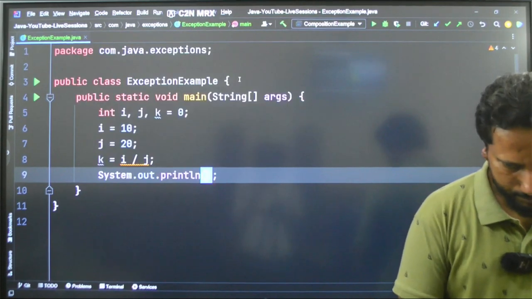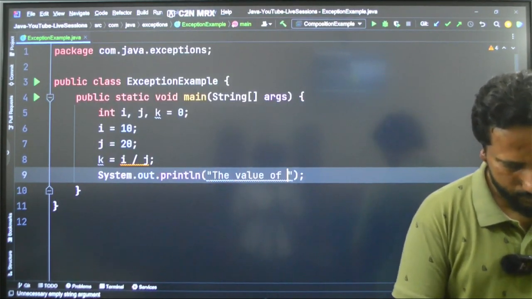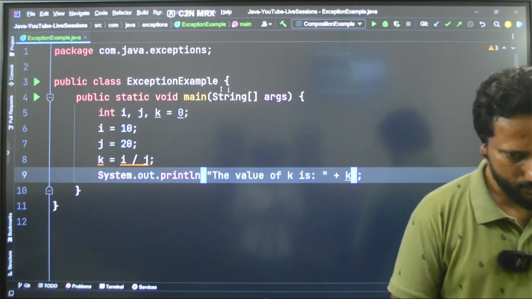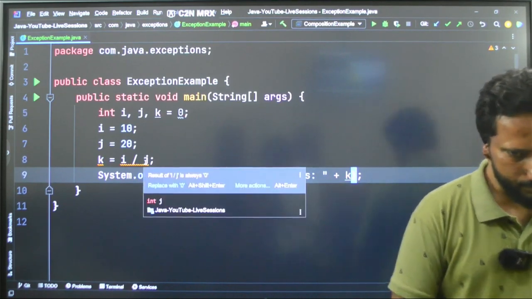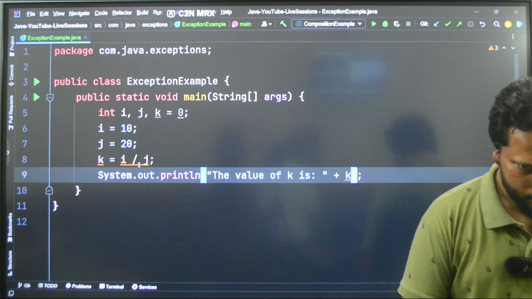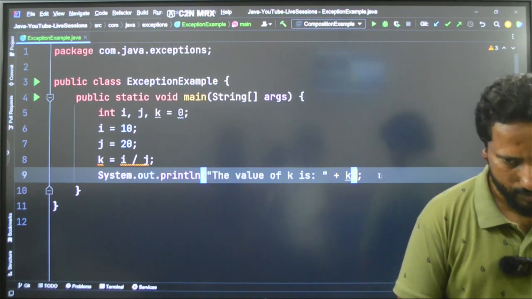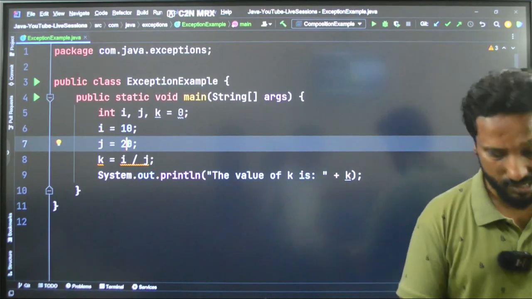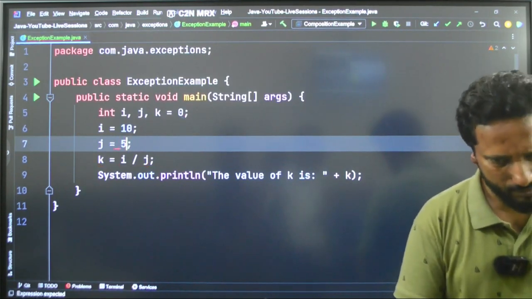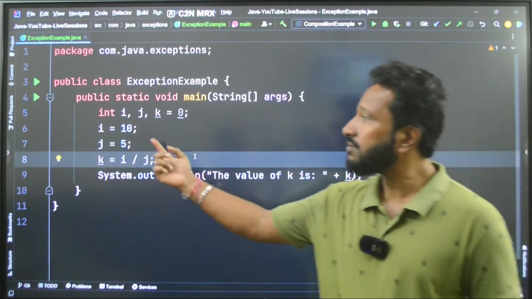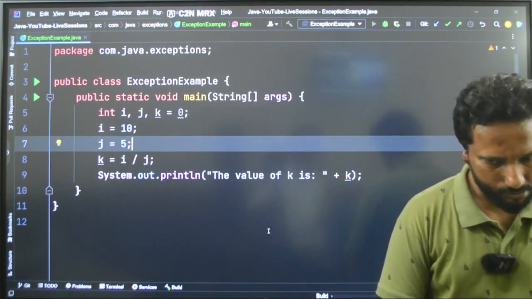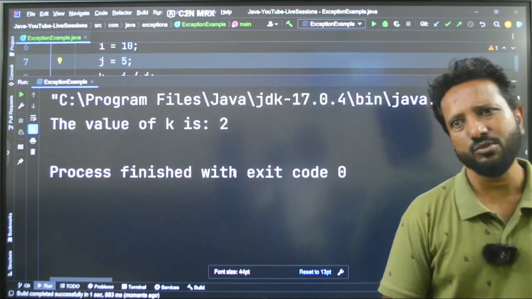System out, the value of k is, concatenation k. What is it saying? No, nothing. Okay, fine. Let me run this. Not 20, because it is integer division, right? Let me take say 5. So, in that case, what do you see? 10 by 5, 5 4s are 20, there is no rocket science here, right? See, the value of k is 2, very simple as that.